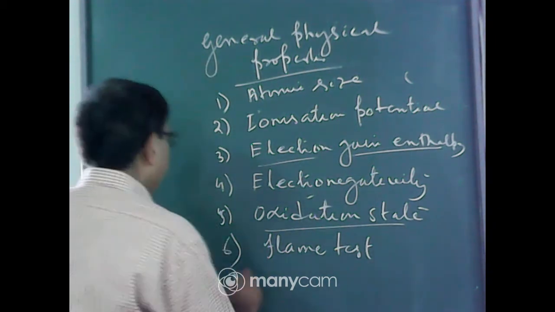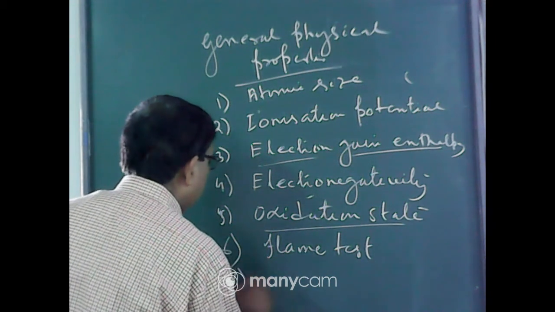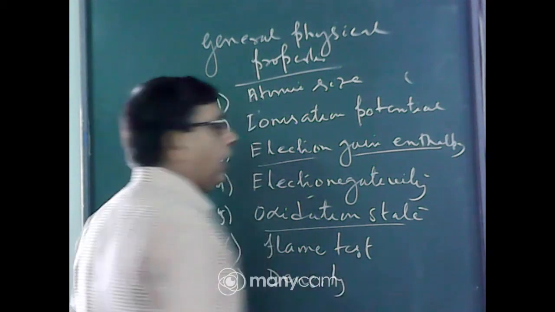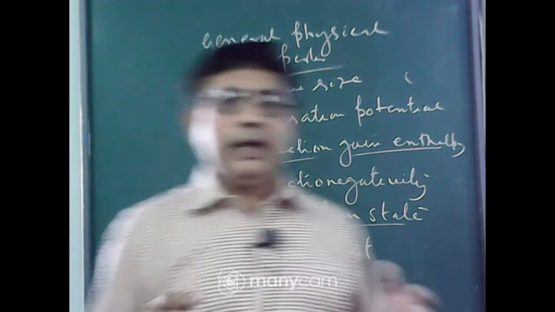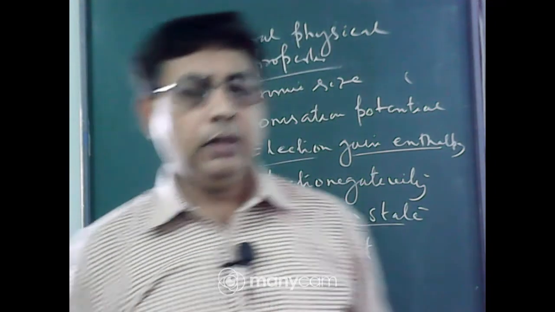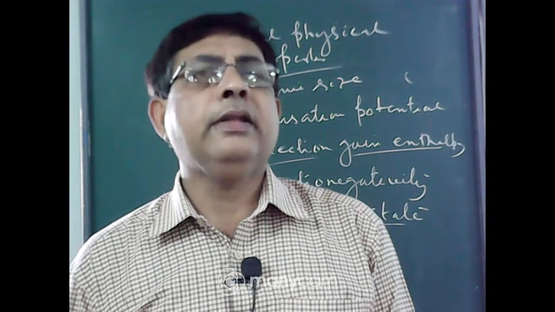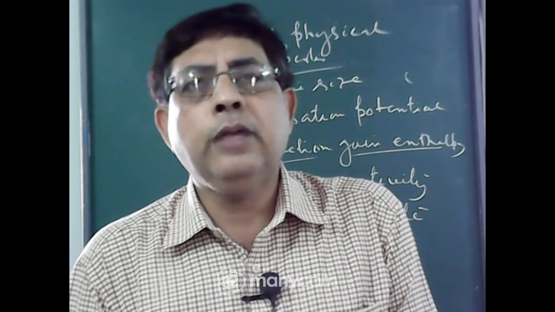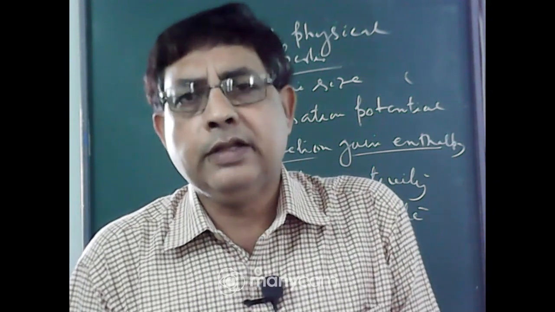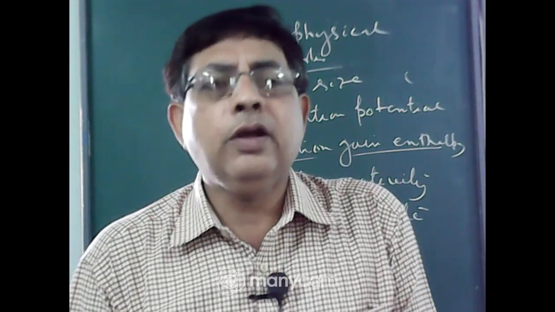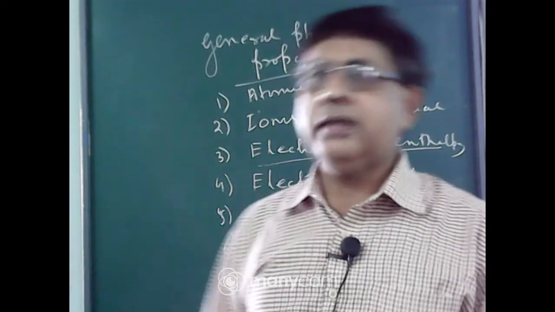Next is density, number 7. All alkaline earth metals, like alkali metals, are soft, light metals, but they are denser than alkali metals. That is, sodium is lighter than magnesium, potassium is lighter than calcium, and the density of the alkaline earth metals increases down the group.